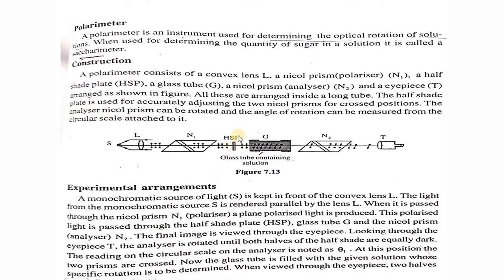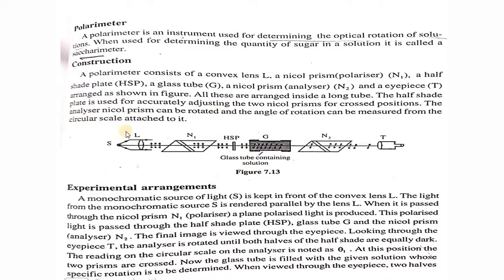We use it to know exactly what the maximum bright illuminated position is, or to understand the maximum dark position, when we are analyzing the light with the help of an analyzer by rotating the second Nicol prism. So to analyze which is the maximum dark position or the maximum bright position, we use this half-shade plate, and we'll discuss the half-shade plate in detail.